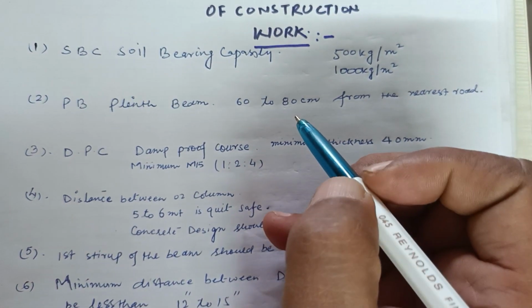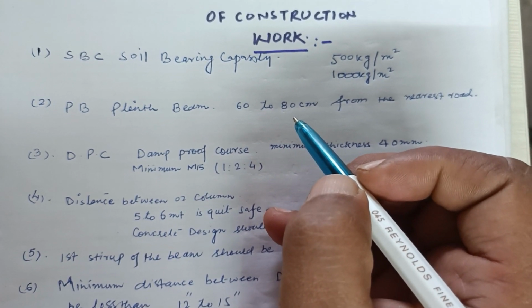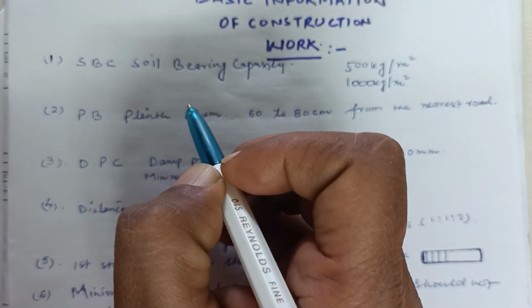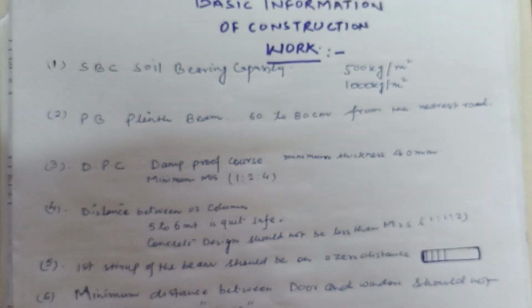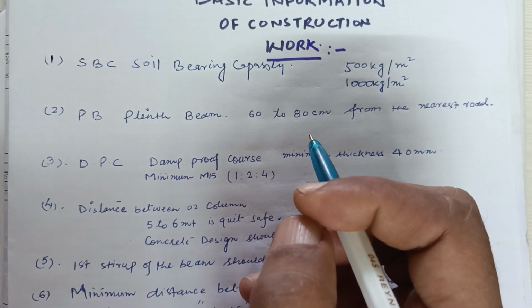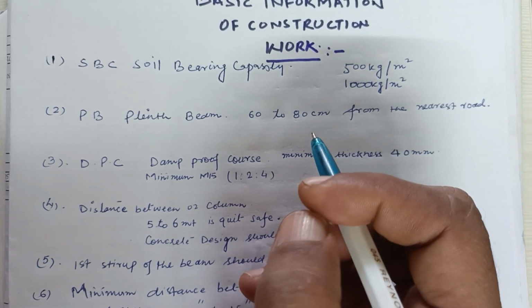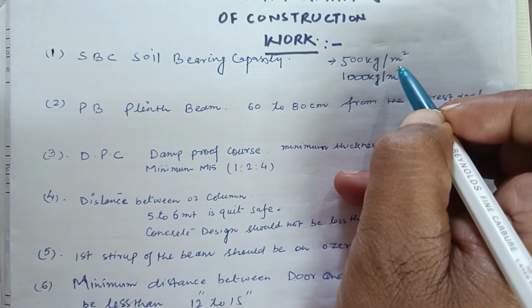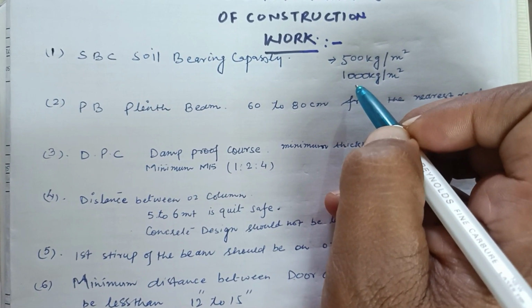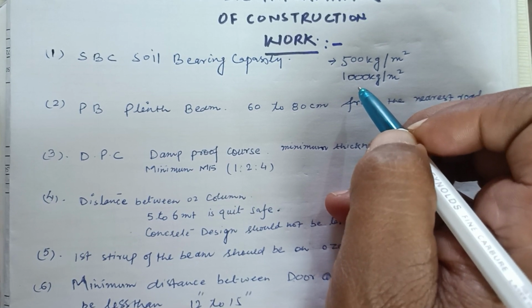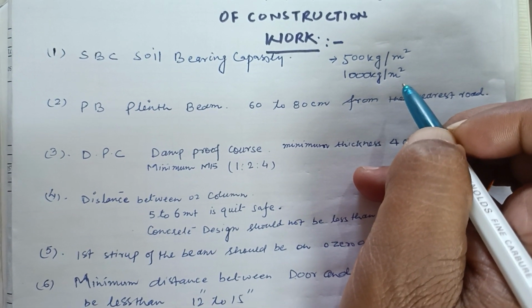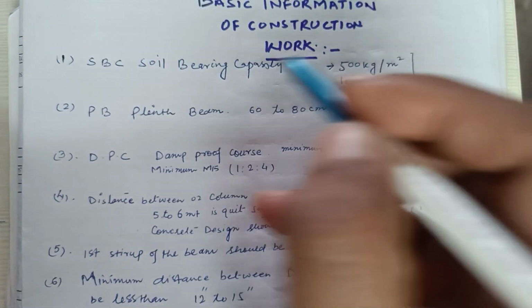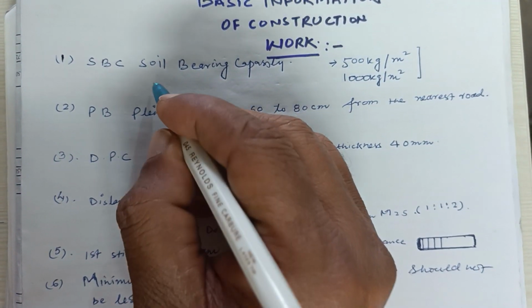The structure will fail. So we have to assume the bearing capacity of soil and the structural design should be the difference. This is not fit for safe, so here is the requirement of factor of safety.